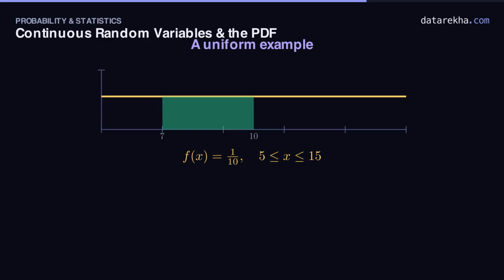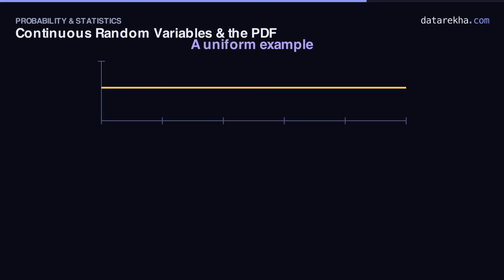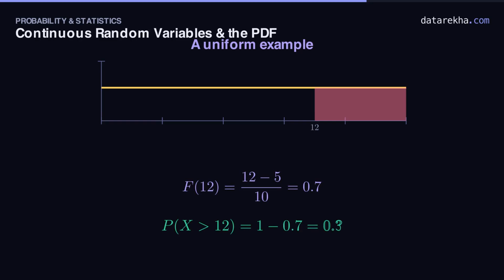For the chance the wait is between 7 and 10, shade that strip. Its width is 3, its height 1/10. So the area, the probability, is 3/10, 0.3. Next, the chance the wait exceeds 12. That's the strip from 12 to 15, again width 3, height 1/10, so again 0.3. You can also do it with the CDF as a check. F of 12 is (12 minus 5) over 10, 7/10, and the probability of being above 12 is 1 minus that, which is 0.3. Both routes agree.